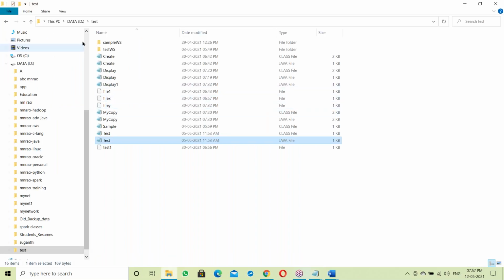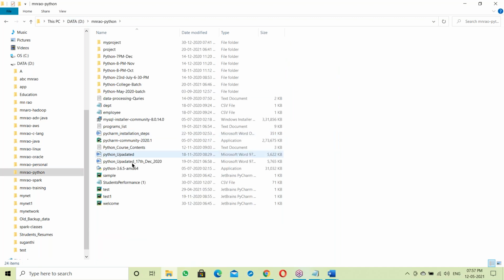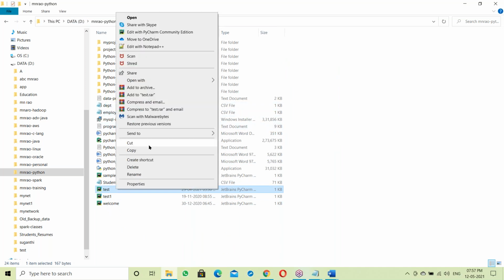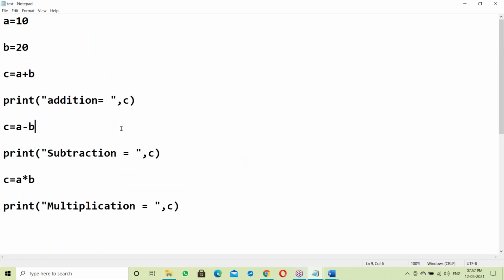Next, let us take one more example. Suppose Python. Let us take a Python script. See, this is like English language, so it is a high level language.